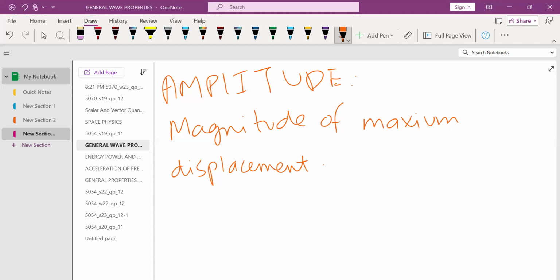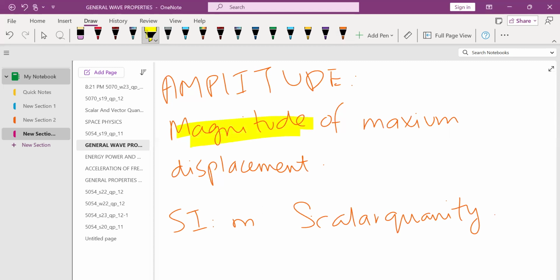The SI unit for amplitude is meters, and amplitude is a scalar quantity because it has only magnitude. It does not have direction, so it is a scalar quantity.